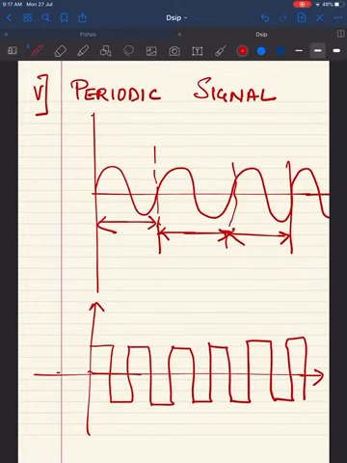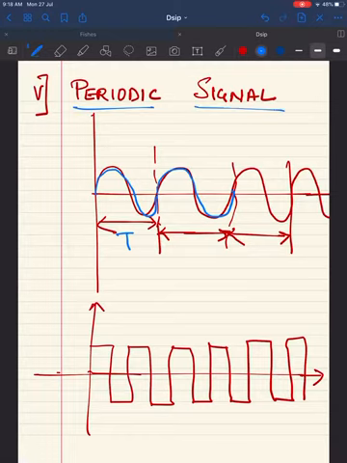The next type of signal that we are going to see is periodic signal. If the signal repeats itself after a finite time, then it is called a periodic signal. As you can see, this sine wave is repeating itself after some time t. This wave is again repeating itself, that's why this is called a periodic signal. This is yet another example of a periodic signal. It is repeating itself after some finite amount of time.